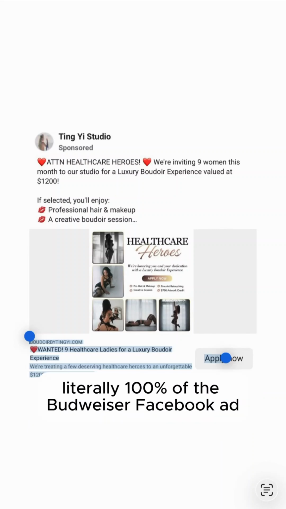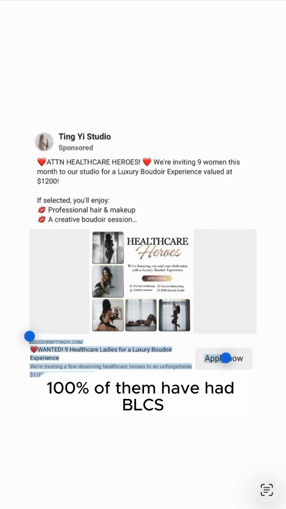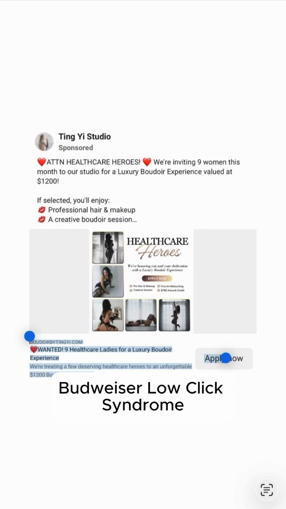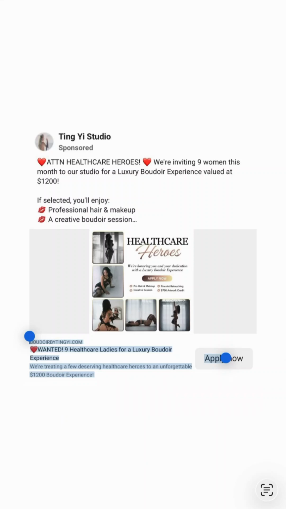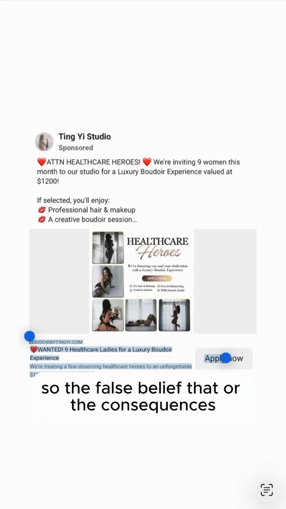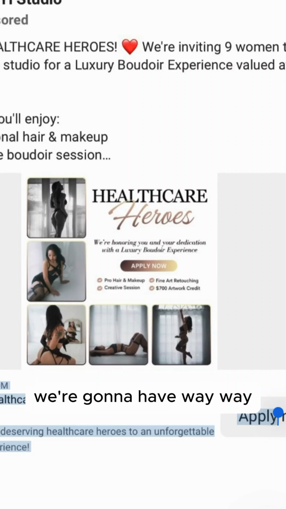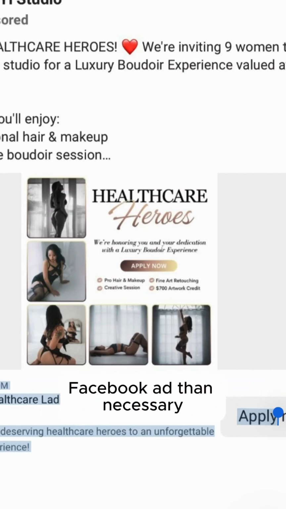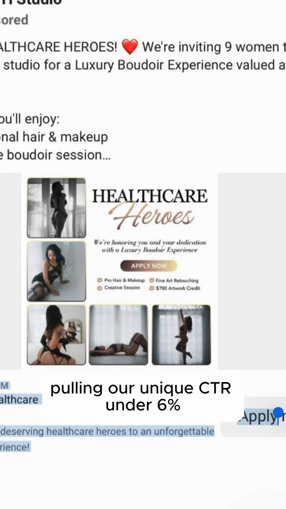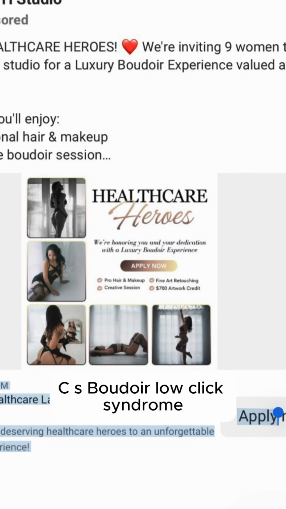Well, literally 100% of the Boudoir Facebook ad backend metrics I've seen and have tested myself, 100% of them have had BLCS, Boudoir low click syndrome, with a unique CTR under 6%. And why is that? Because everyone's making these same 3 pre-click mistakes. So the consequence of making this looks like an ad mistake is that we're gonna have way more women scrolling by our Boudoir Facebook ad than necessary, pulling our unique CTR under 6% and increasing the probability that we have BLCS, Boudoir low click syndrome.